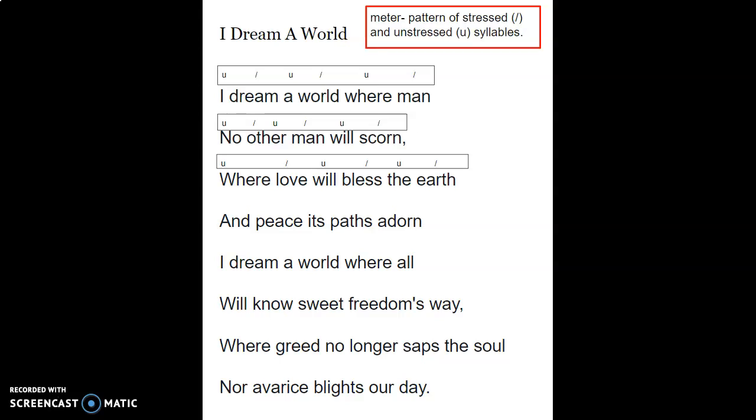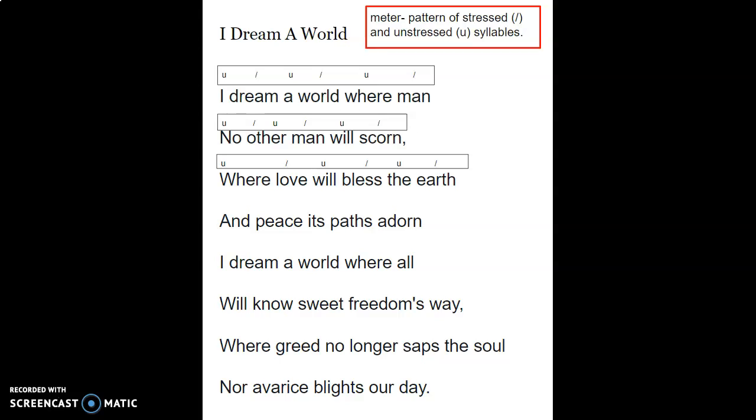You need to insert a text box on your slideshow and show the marked unstressed and stressed syllables using a lowercase u and a slash mark, which is right by your right hand shift key.